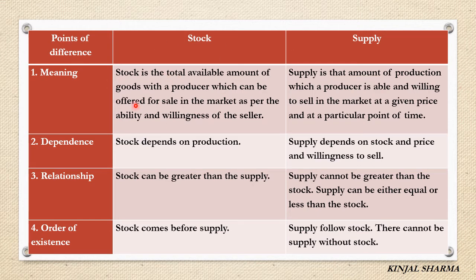Now let us see the difference one by one. First of all, stock is the total available amount of goods with the producer which can be offered for sale in the market as per the ability and willingness of the seller.